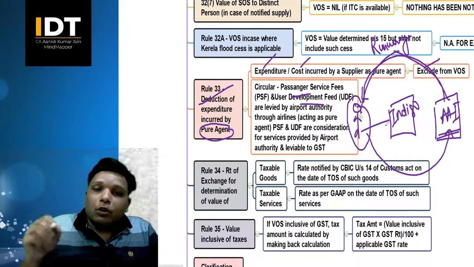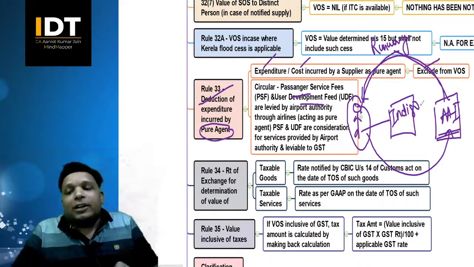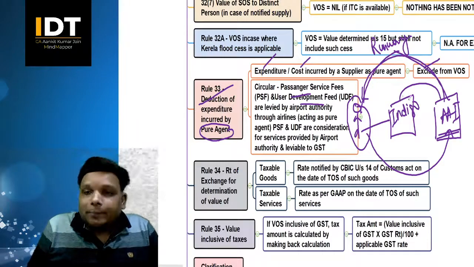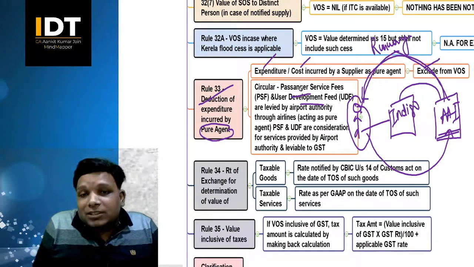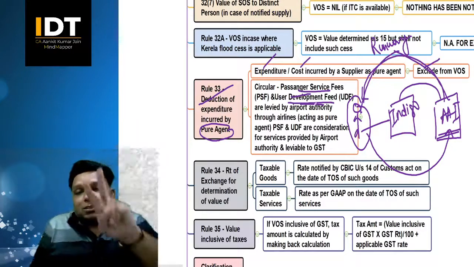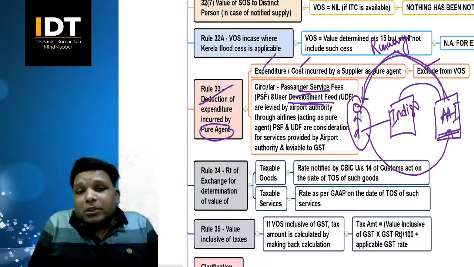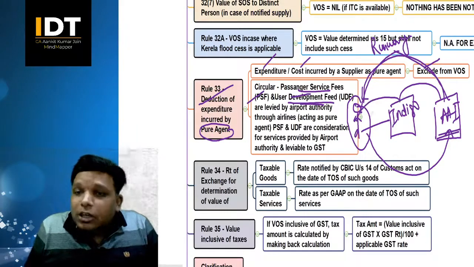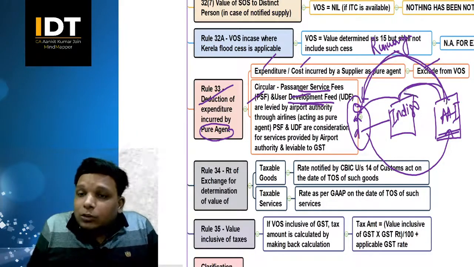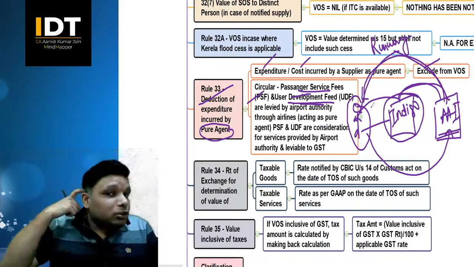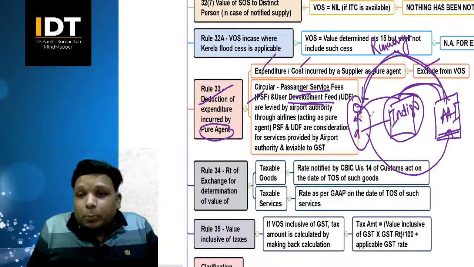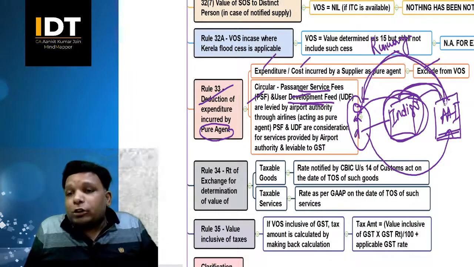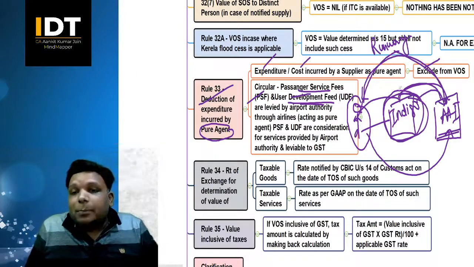But in this scenario, because the Airport Authority of India does not directly deal with you, it has appointed the airlines to collect the payment, that is the passenger service fees and the user development fees. Two kinds of nomenclature of payment, that is PSF, passenger service fees, and user development fees, are collected from the passengers on behalf of the Airport Authority of India. Who will be collecting? The airline will be collecting. So this is the methodology. Basically, the airline is acting as a pure agent for the Airport Authority of India, on whose behalf it is collecting the payment from its customer, correct?